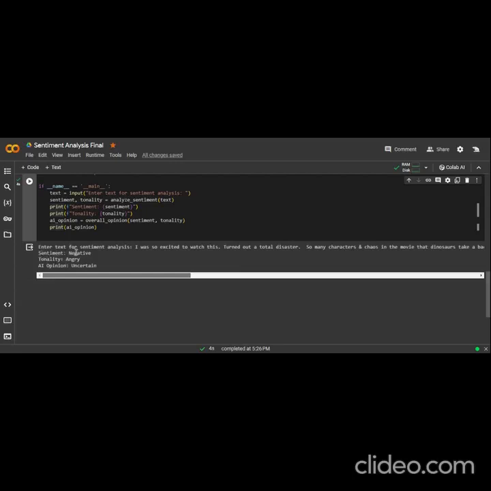It says the sentiment is negative, so we're right on that part. The tone is angry because obviously the expectations of the guy were not met. The AI opinion is uncertain because the movie review has a lot of positive and negative words jumbled together. Like we can see bad, nice, and bad direction, good guys, bad guys. So overall, we are right on all three of our parameters.